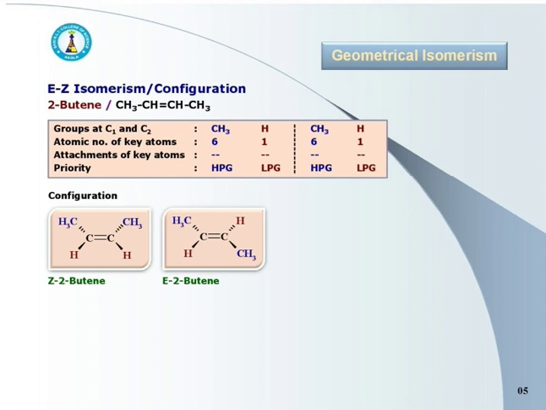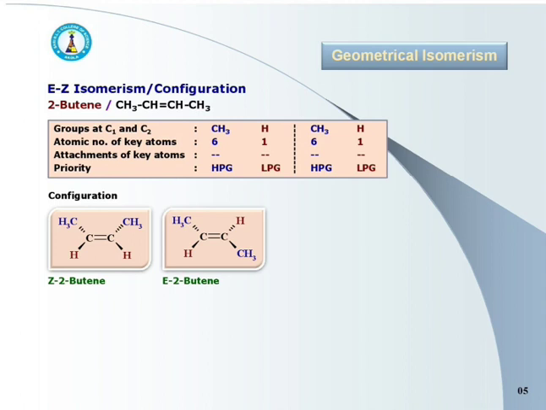Now see the first structure of 2-butene. Higher priority groups, that is CH3 attached to C1 and C2, are at the same side of double bond, and hence it is the Z isomer.